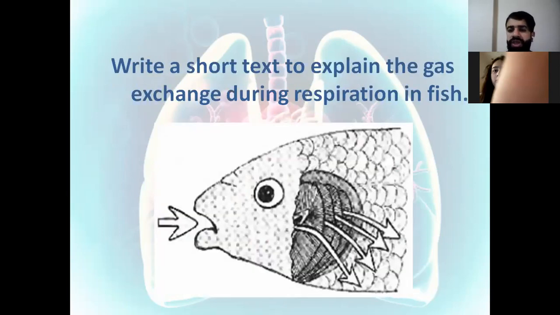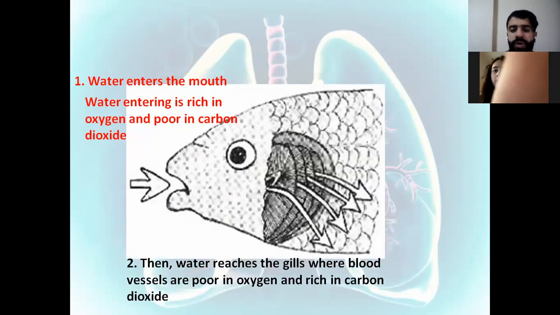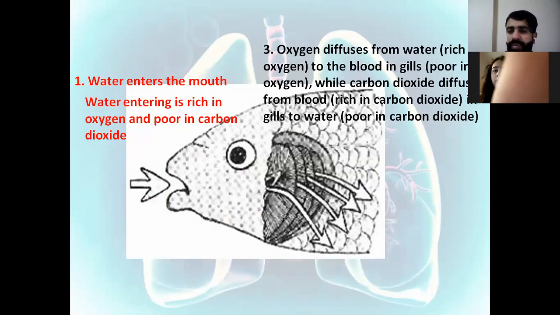So you have to write a short text explaining the gas exchange during respiration inside the fish. Water enters the mouth. The water entering is rich in oxygen and poor in carbon dioxide. So the water reaches the gills, where the blood vessels are very poor in oxygen and rich in carbon dioxide. What will happen?